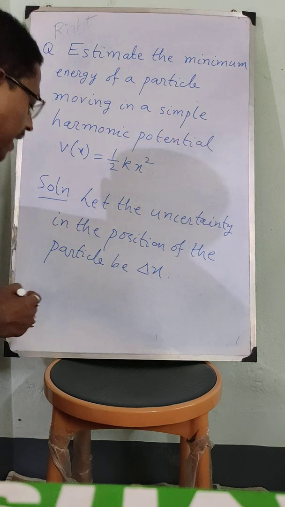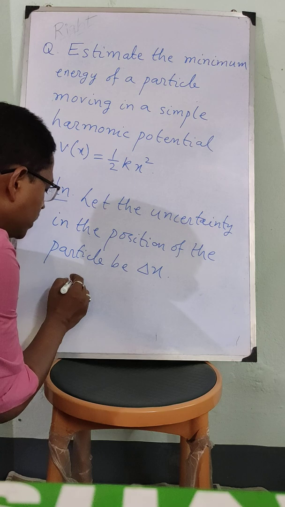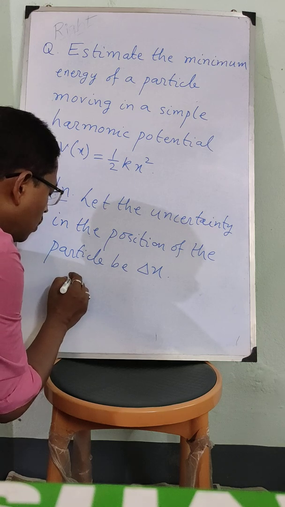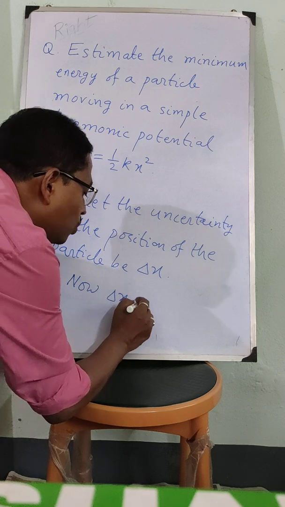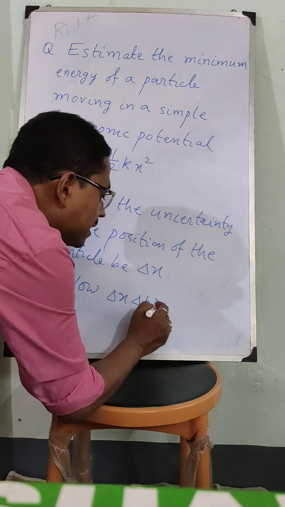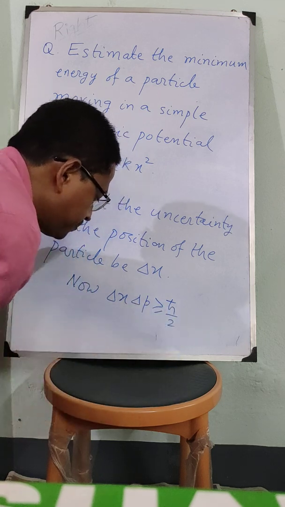As in our earlier case, we know that delta x into delta p is greater than or equal to h cross by 2.